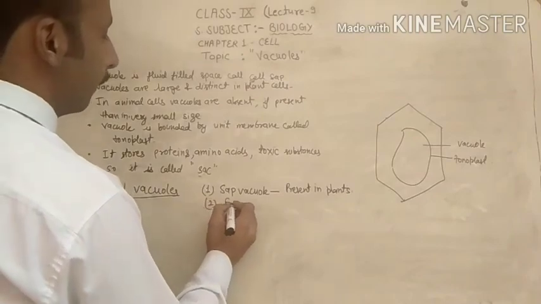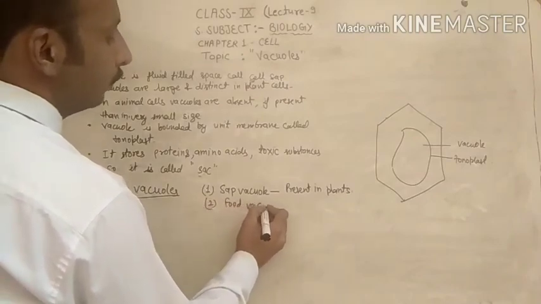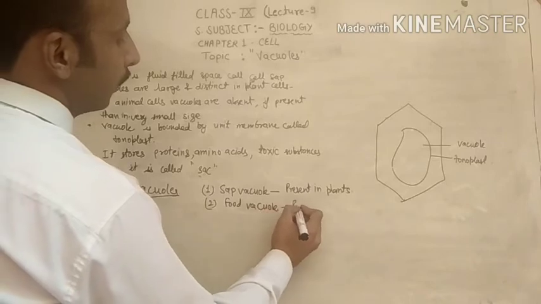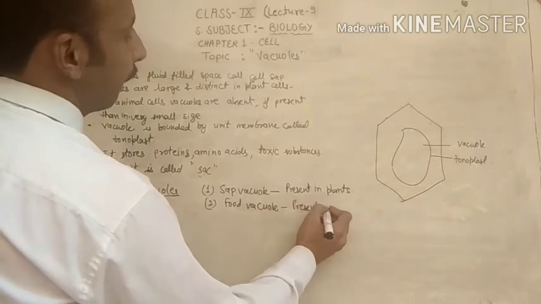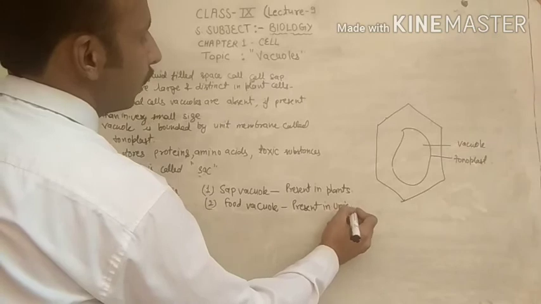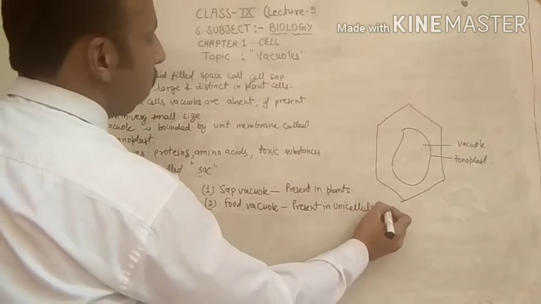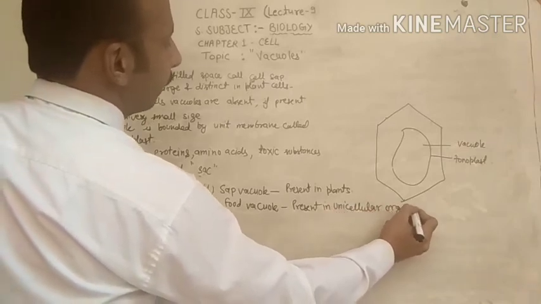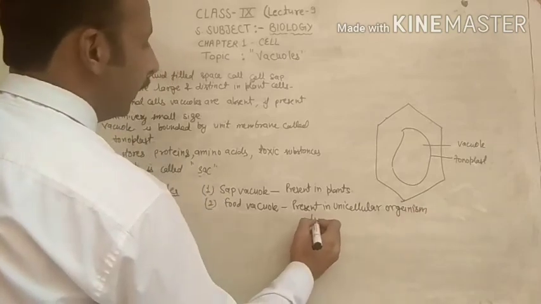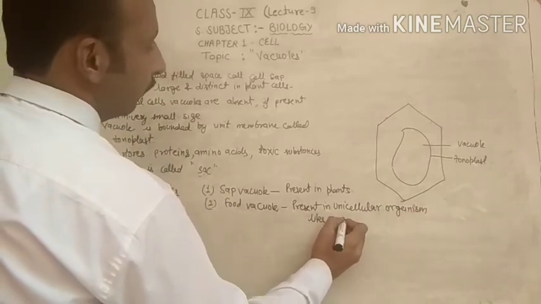Second, food vacuole, present in unicellular organisms like amoeba.